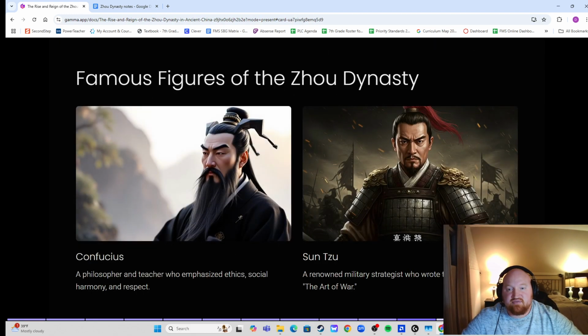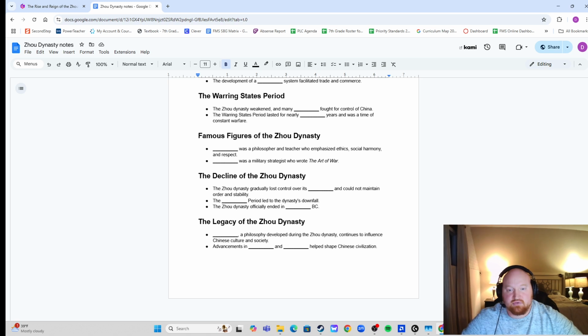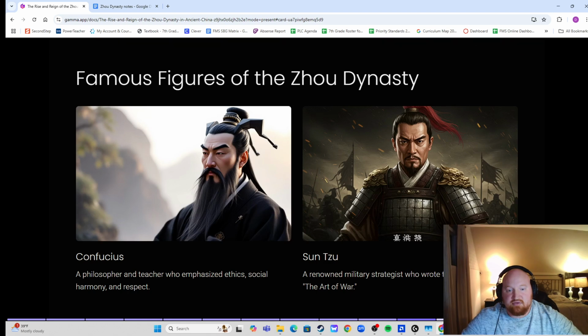All right, so make sure you know these famous figures of the Zhou Dynasty. You had Confucius, who was a philosopher and a teacher all about ethics, social harmony, and respect. Make sure you have that over here. Confucius is the first one that goes here. Then you have Sun Tzu. He was a renowned military strategist who wrote the influential book, The Art of War, which if you want to read it, I have it in my classroom. It's on my desk.